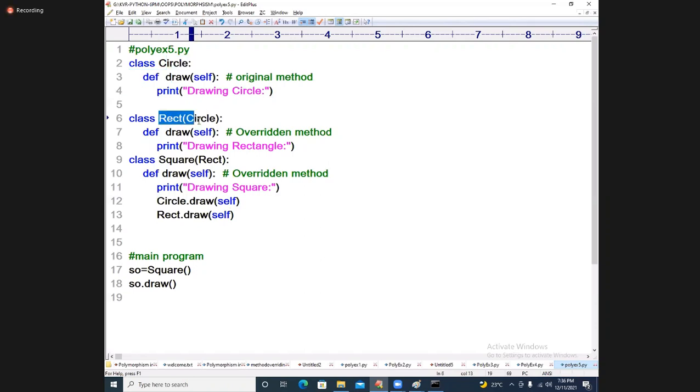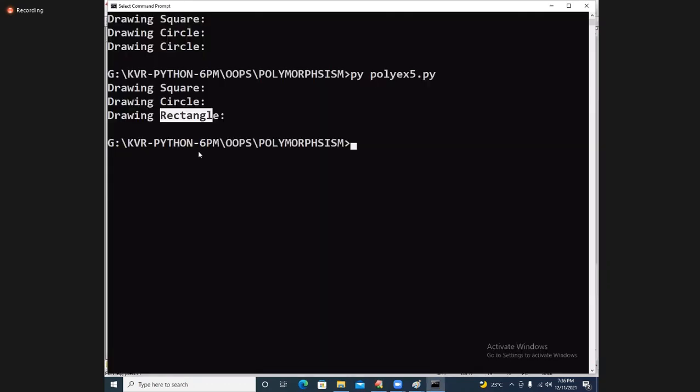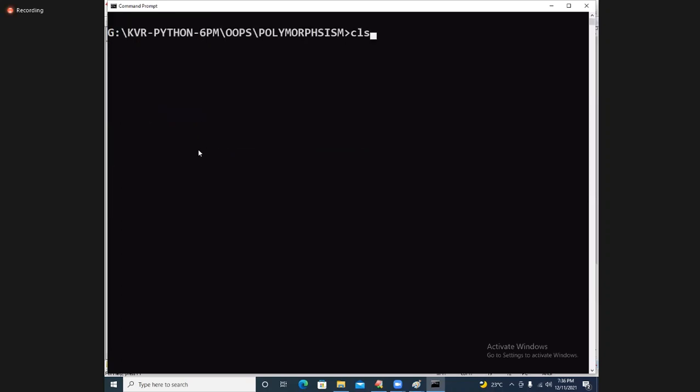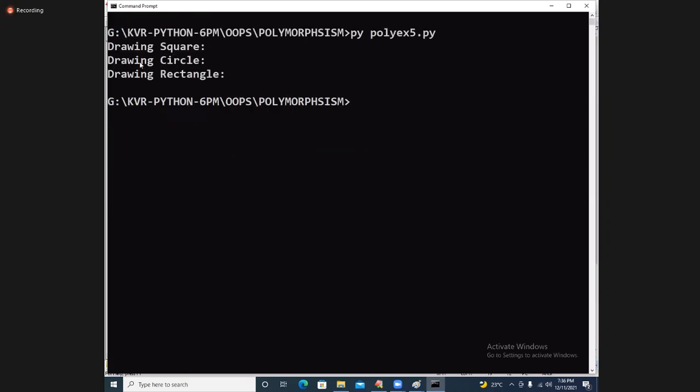Circle is coming to rectangle. Rectangle is coming to square. Execute this code now. See the output of it. Drawing square, drawing circle, drawing rectangle. Is it understandable? Fine.